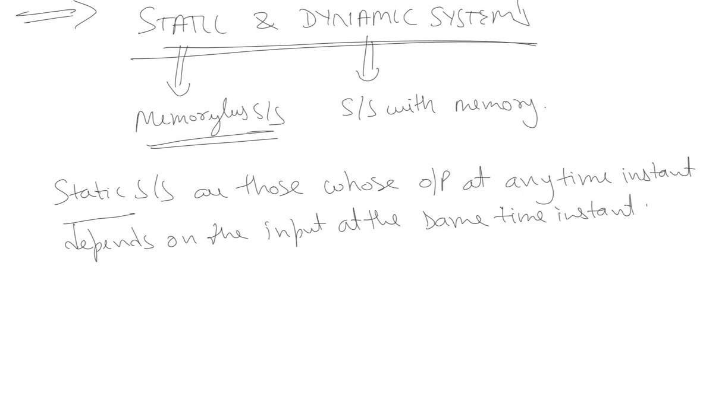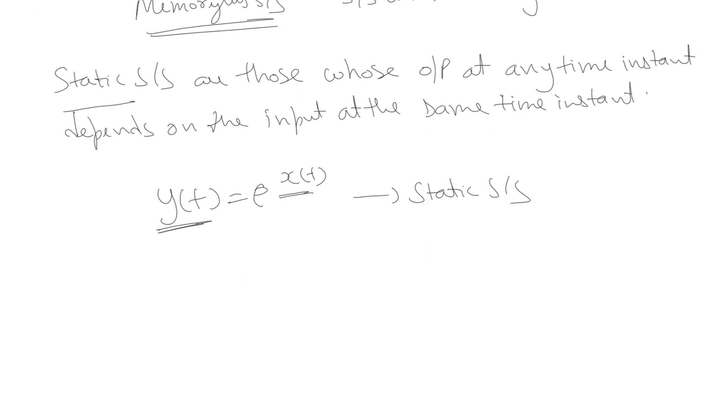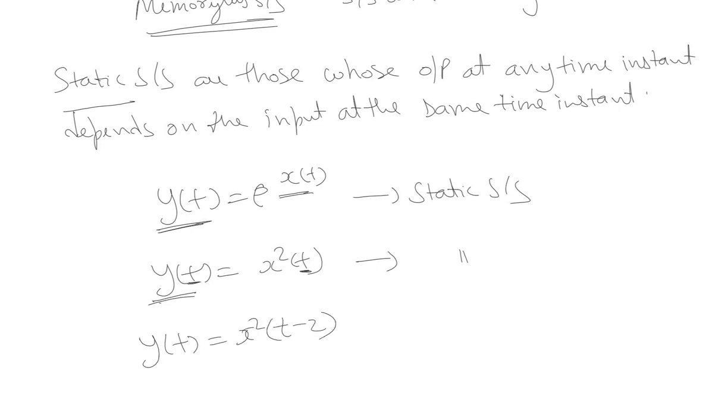All right, we can have a look at some examples, like y(t) is equal to e raised to power x(t). It's clearly a static system because the output at any time instant depends on the input at the same time instant. Let's take some more examples. y(t) is equal to x squared(t). It is again a static system because the output at any time instant t depends on the input at the same time instant.